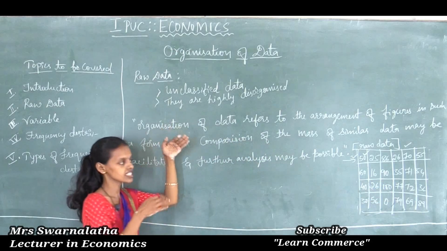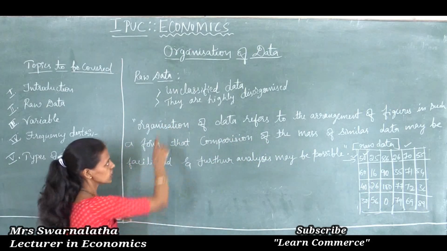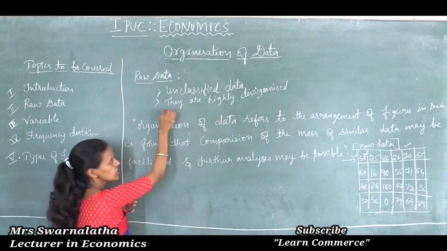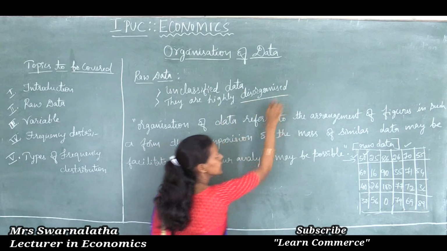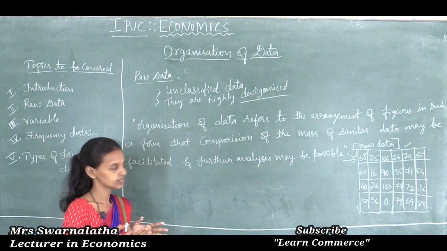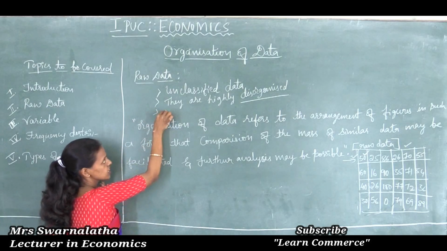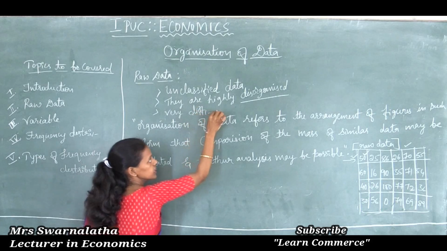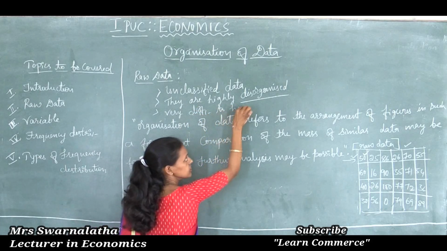So what are the characteristics of this raw data? The raw data are unclassified data. They are highly disorganized. They are not properly organized. It is difficult to handle. So these raw data are very difficult to handle.